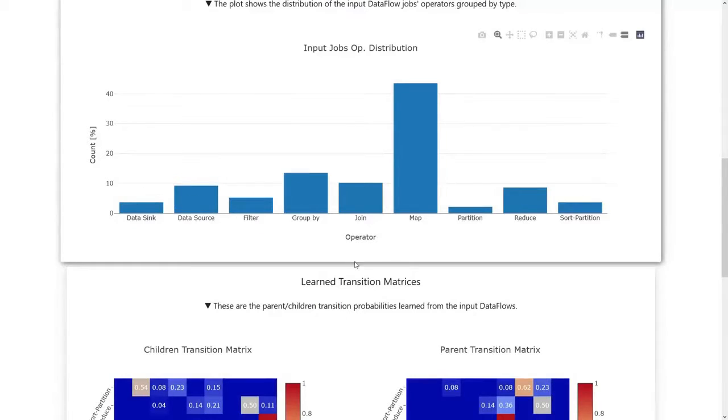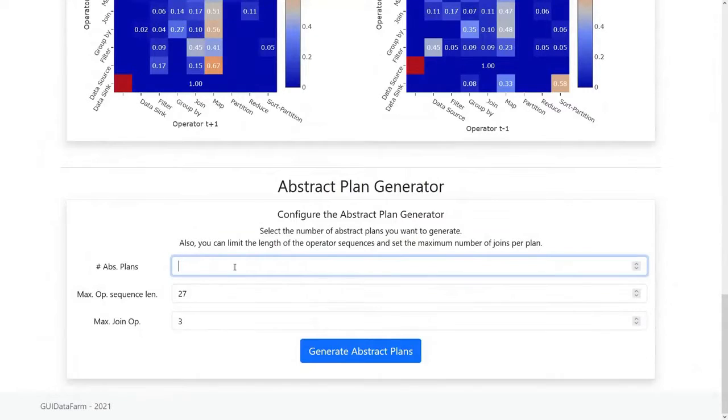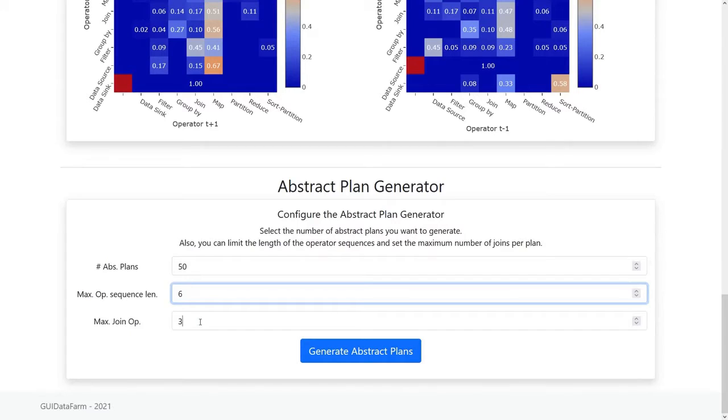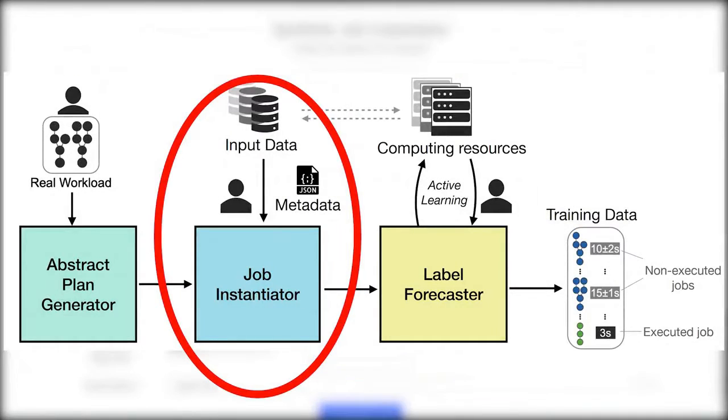Now that we've uploaded and customized our input workload, we turn to the abstract plan generator. This will take all the data from the input workload and generate abstract plans. So here we can change the amount of abstract plans, the maximum operators in the abstract plans, and the maximum join operators in the plans. After letting the system generate these plans with our custom settings, we turn to the synthetic job instantiator.